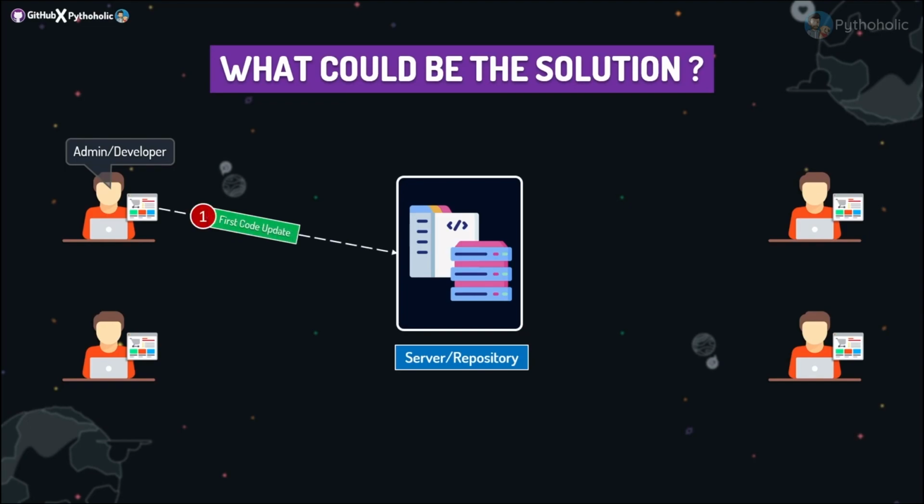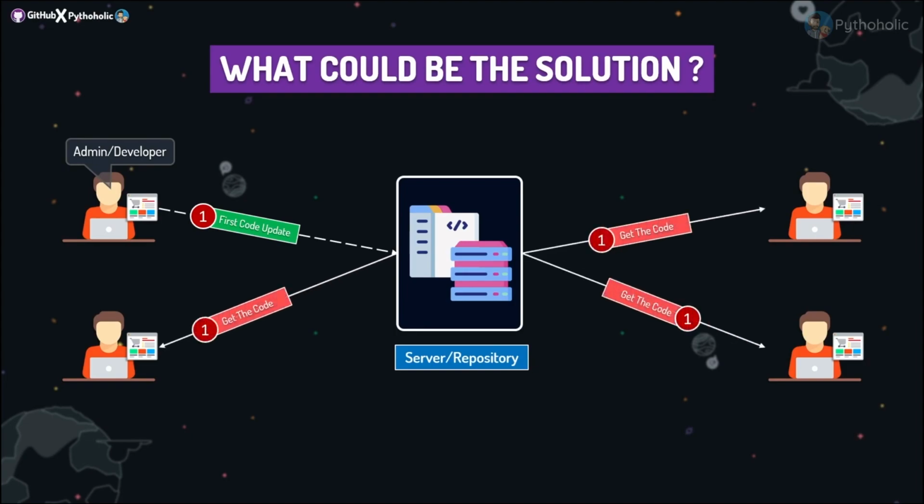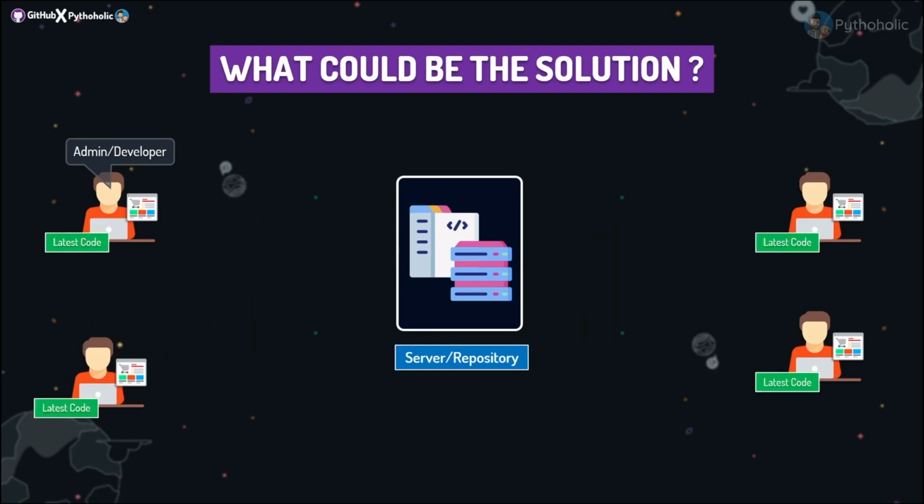The first thing that happens is the initial code gets updated on the server by the admin or the developer. Then the other team members pull the code from the server itself. So we are good, isn't it? This looks very good because first the team member or the admin has uploaded the code, and the other team members are able to access it and they have the code with them. Now everyone has the latest code.